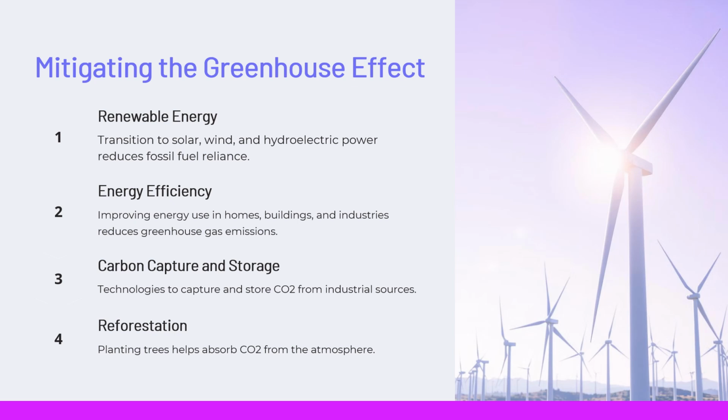Carbon capture and storage. Advanced technologies designed to capture and store CO2 from industrial sources before it enters the atmosphere can help reduce emissions. This can include techniques like carbon sequestration in underground geological formations. Reforestation. Planting trees and reforesting areas helps absorb CO2 from the atmosphere. Forests act as natural carbon sinks, capturing carbon dioxide and helping to balance the levels of greenhouse gases in the atmosphere.